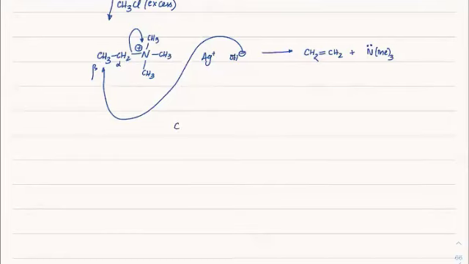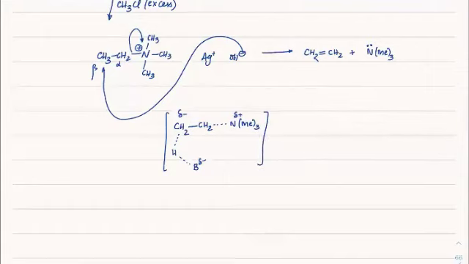If you see the mechanism, we have a transition state where N is present with three methyl groups, and the base is extracting this proton, and this group is leaving. This is delta plus initially, but in this transition state this is developing delta negative. This is very important.